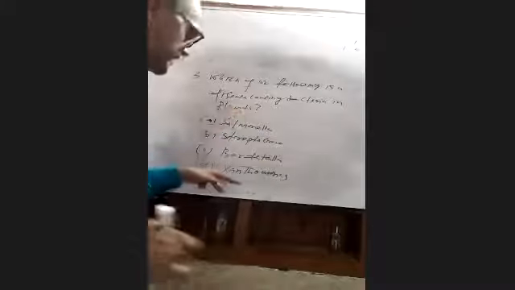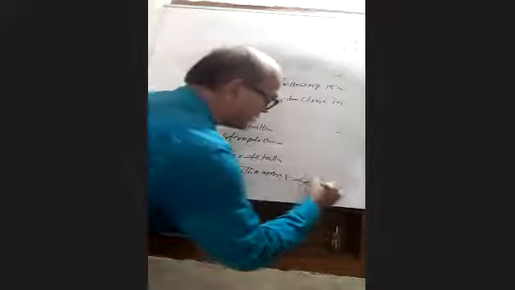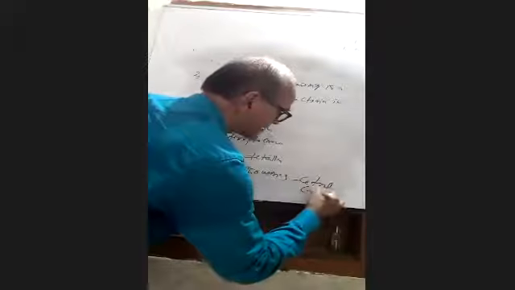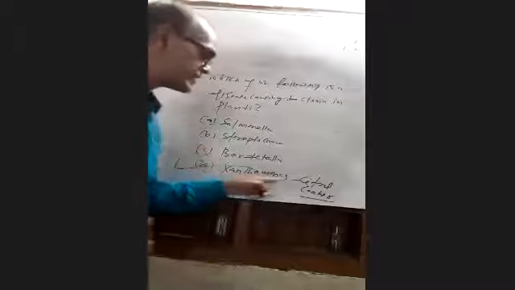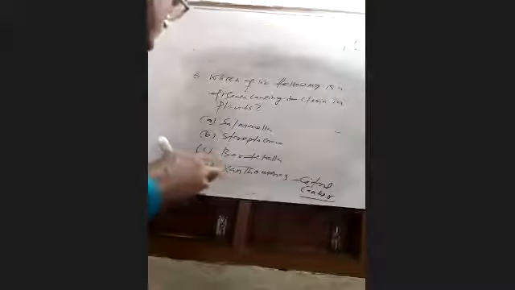Students, I had already told you that Xanthomonas causes citrus canker in plants. That you have to remember, it is very important. Which of the following is a disease-causing bacteria in plants? Answer is Xanthomonas. Then come to question number 4.